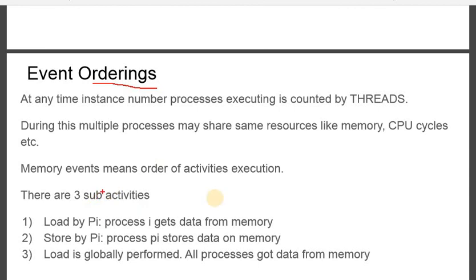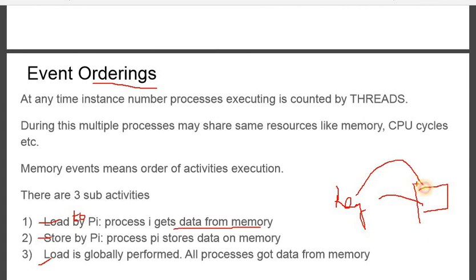Now how we can order is, see, actually we have to identify a very important basic step. What do you mean by load? What do you mean by store? Load globally, load to. Actually I should say load to, please make a change. Load to process i gets a data from memory. Always remember load means from memory to register or a processor. Store means from processor towards the memory. That is called store.